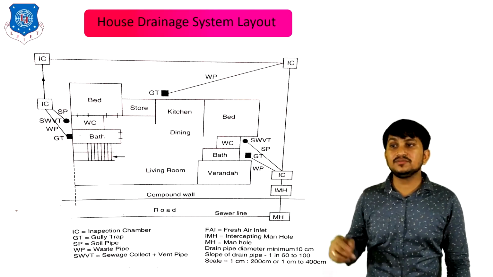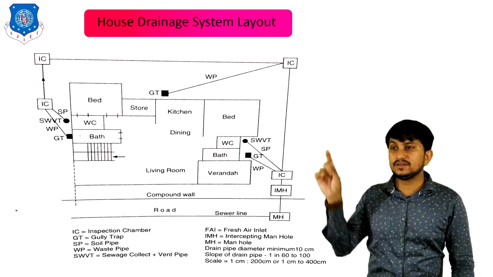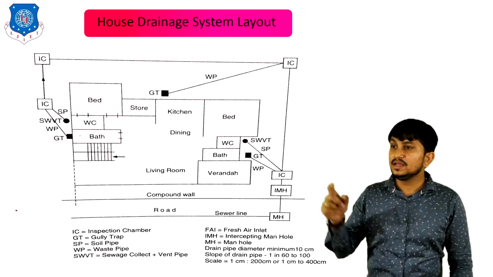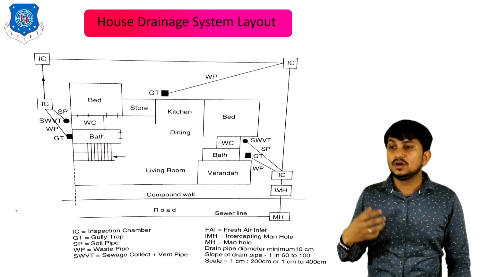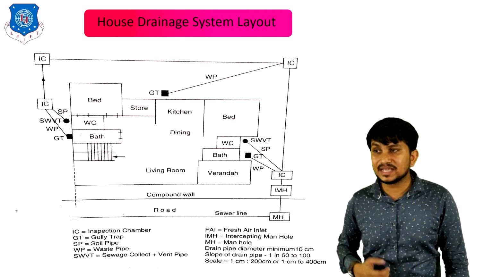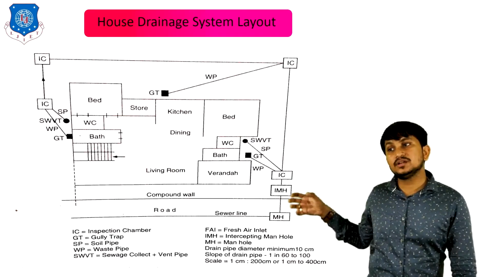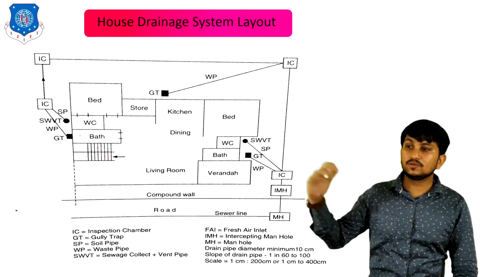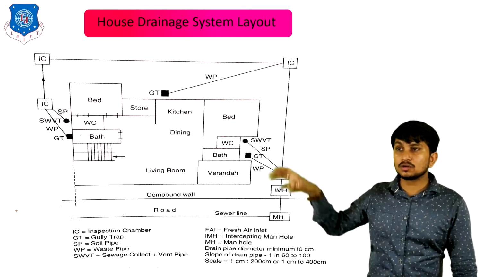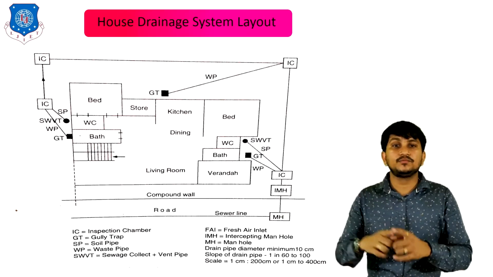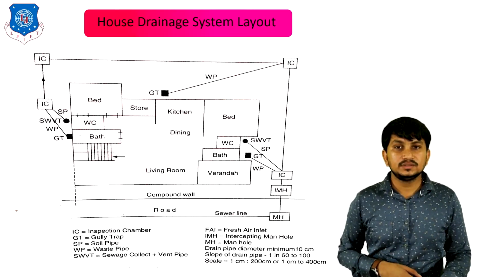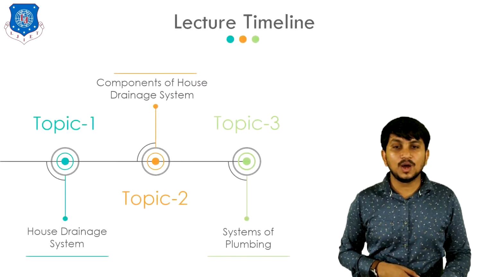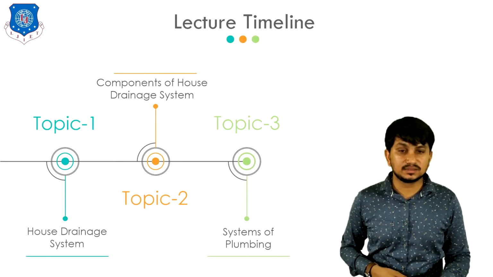In the kitchen, you can clearly see one waste pipe is attached, and one gully trap is provided. In the second bathroom, one soil pipe and one sewage collect and vent pipe are there. One soil pipe and one gully trap are provided to the bathroom and water closet. This is the overall house drainage system of a 2 BHK residential building. That's all about the components of house drainage system.